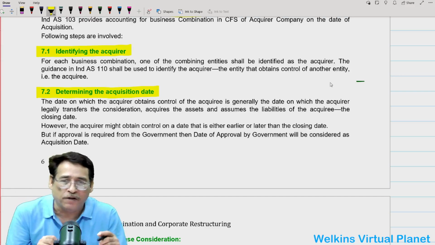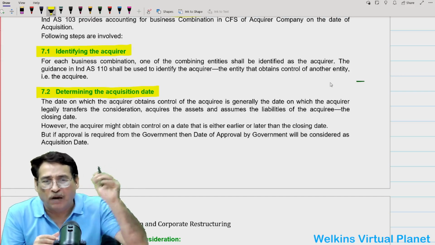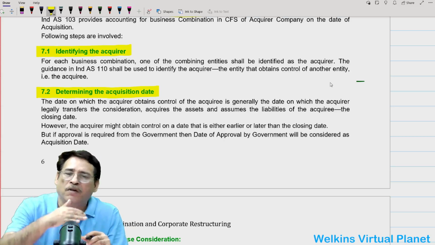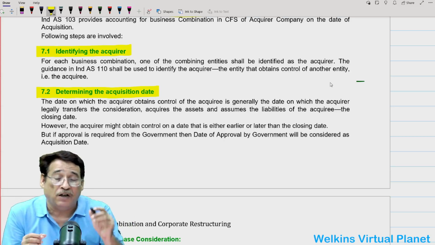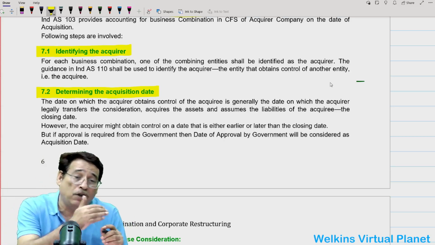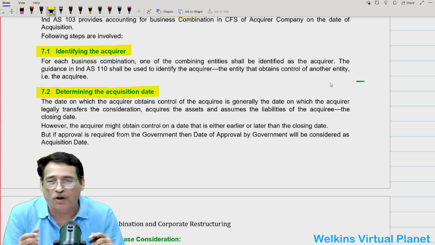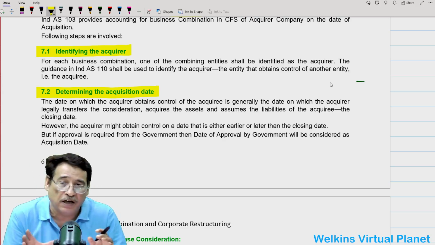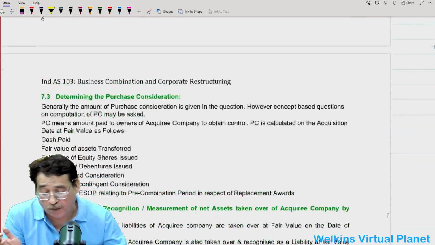This generally happens when we require the approval of the government or some regulatory authority. So in that case, the date on which we get the approval or the sanction from the required authority or the government will be considered as the date of acquisition. This is the point which you need to keep in your mind.